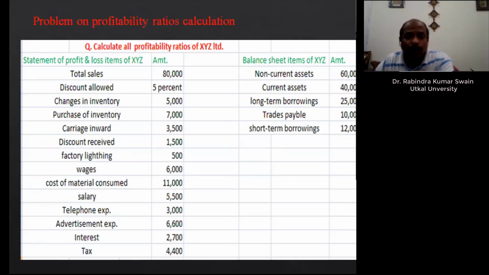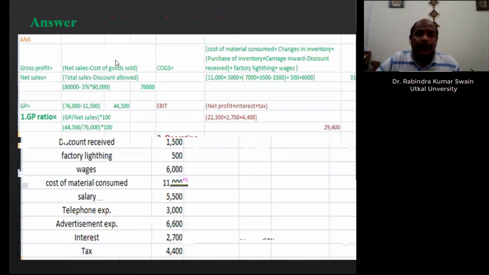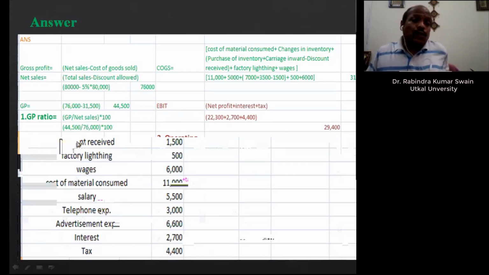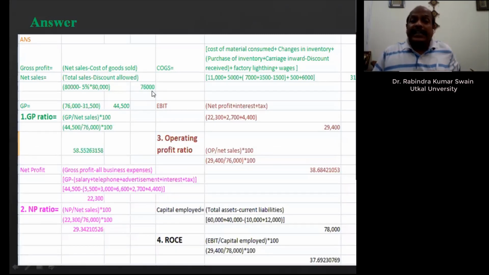So let us go to the first one. If you see the gross profit, the gross profit ratio. As I have already told you, net sales minus cost of goods sold, and net sales is equal to cash sales plus credit sales minus sales return minus any discount. In the question, total sale is there, and discount is deducted from it, so net sales comes to 76,000.